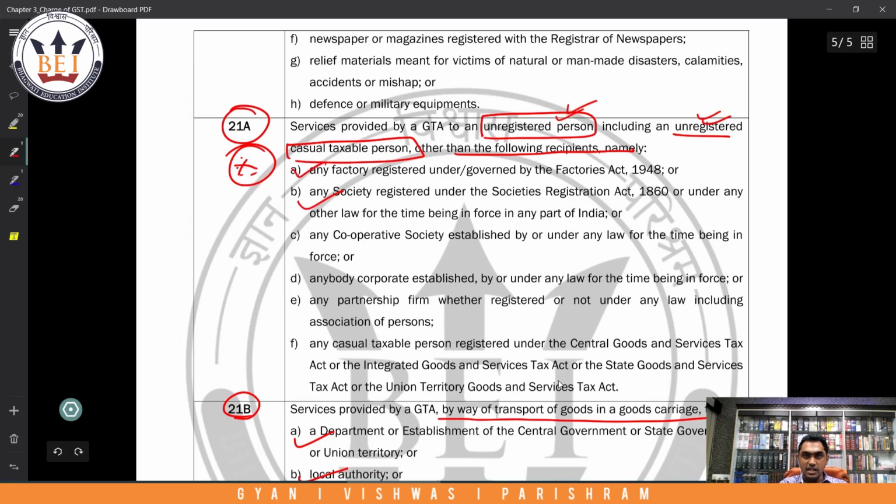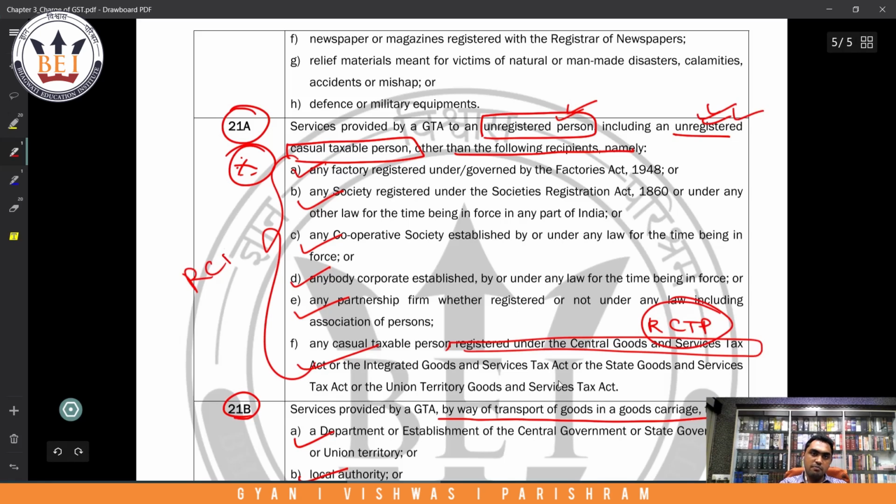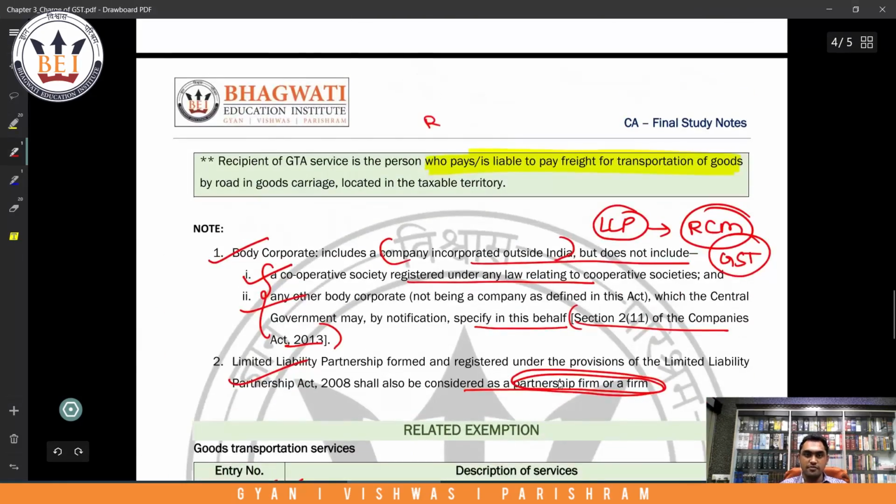Factory, society, other than the following. That means if these people are there, then RCM will become applicable. Yes, cooperative society, body corporate, partnership firm, casual taxable person registered under the Central Goods and Services Tax. So only a registered CTP. Okay, unregistered CTP will get removed from here. So if these people are there, then RCM will become applicable. This is what we discussed even in the above paragraph.